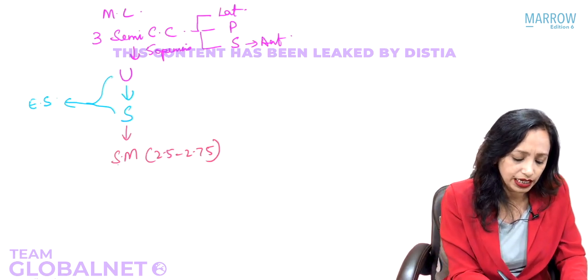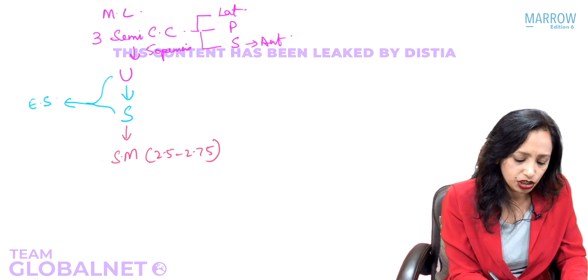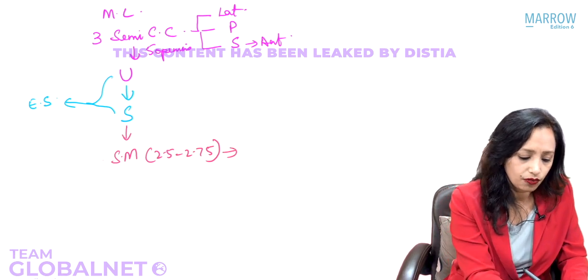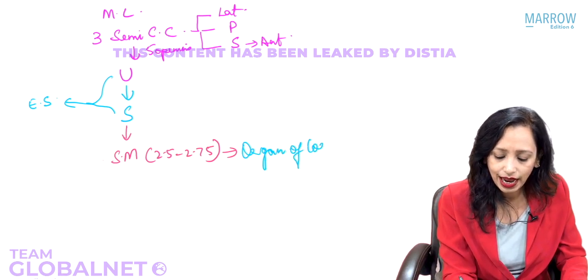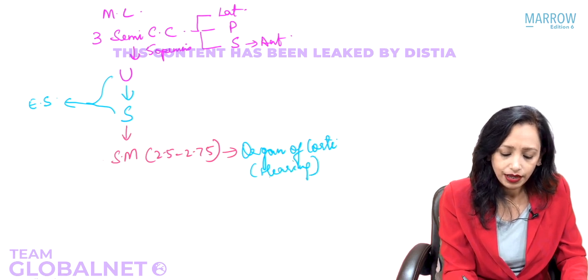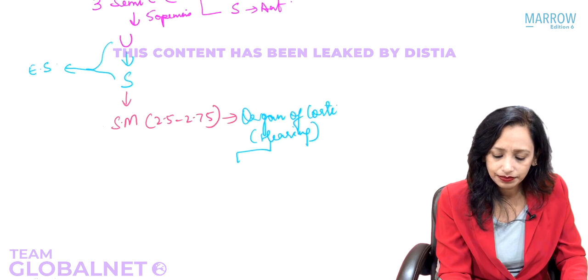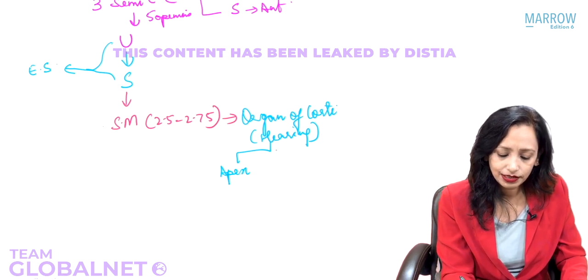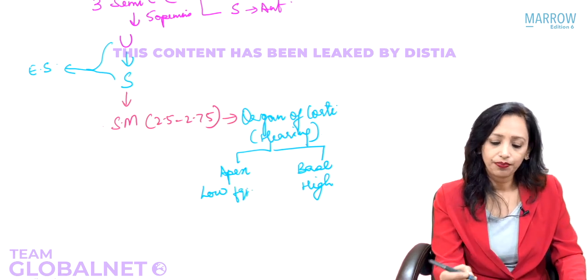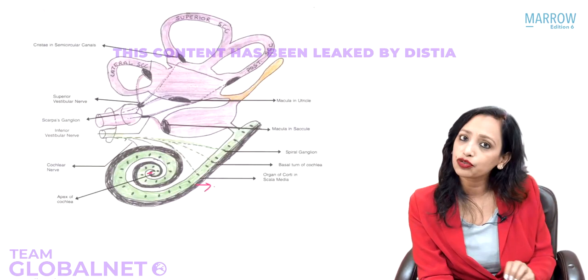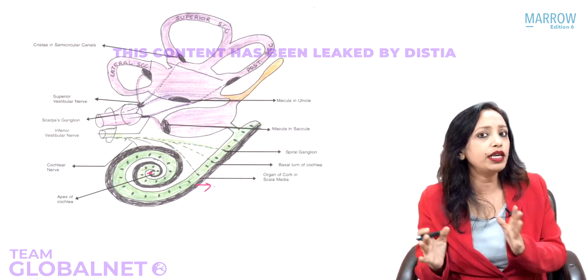So here what we see is that the scala media is responsible. It contains the organ of Corti, and that is for hearing. And here we have the apex and the base. Apex is for low frequency and base is for high frequency. The rest of the membranous labyrinth is for balance. So the hearing part is only in the organ of Corti.